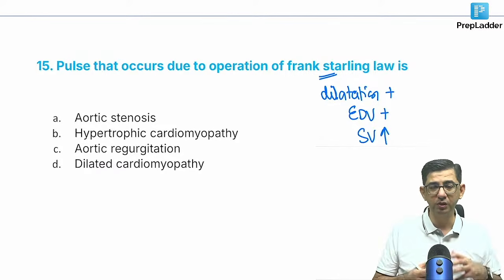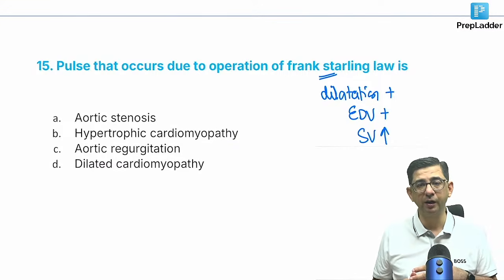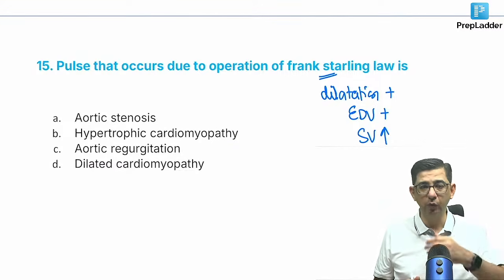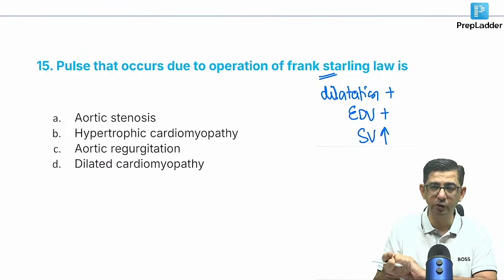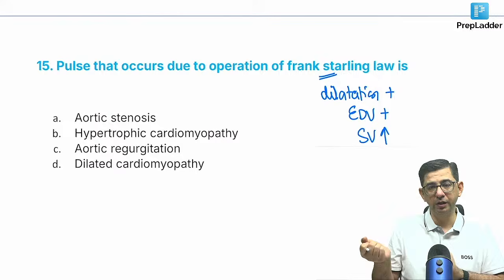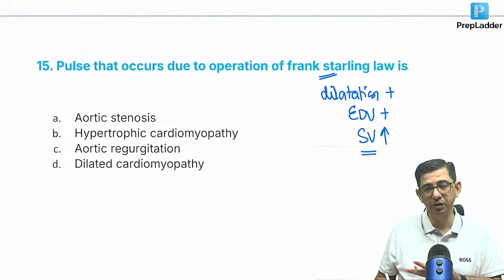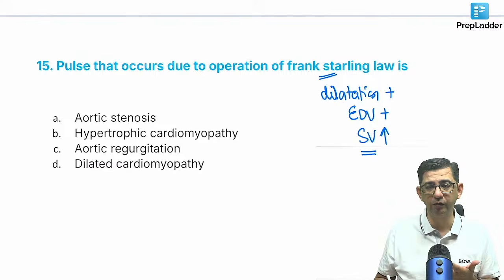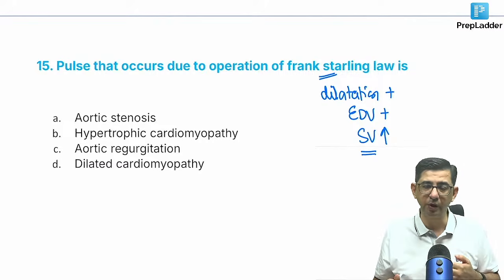So the pulse will suddenly become much more forceful. That is what is called a collapsing pulse, or a water hammer pulse. Initially, when you raise the arm, you will feel as if you lost all the pulse pressure. But when the heart contracts the next time, because the stroke volume will be increased in the patient due to the increase in the end-diastolic volume, the next impulse will be very powerful. That's where the word collapsing pulse comes from: you get a forceful impulse and then the pulse tends to collapse.